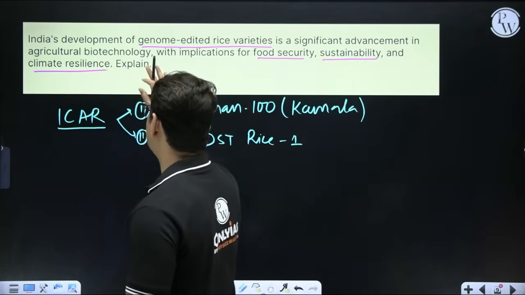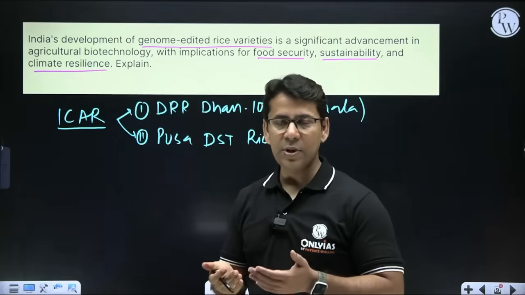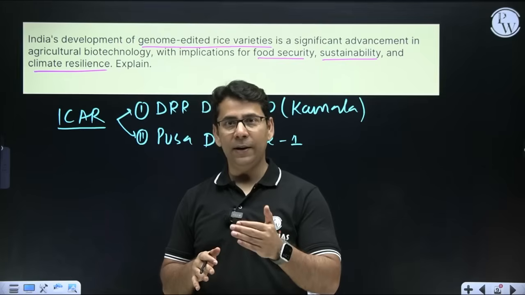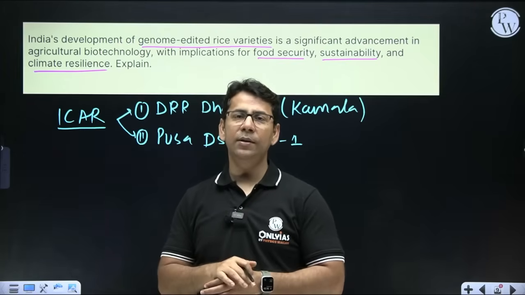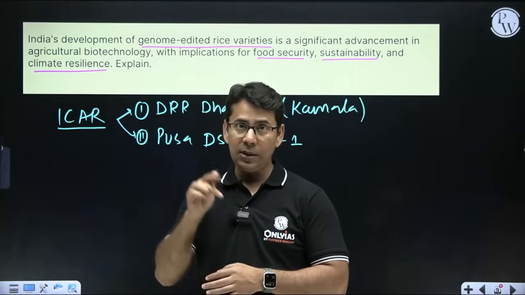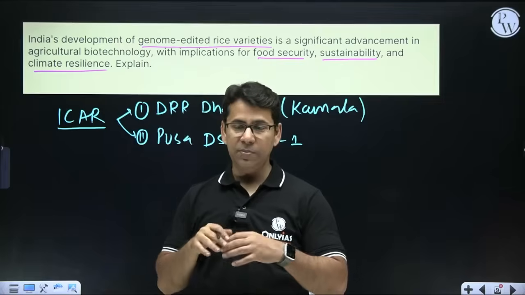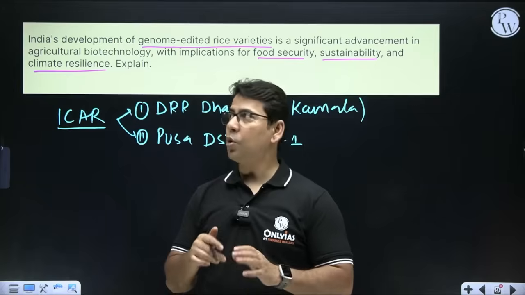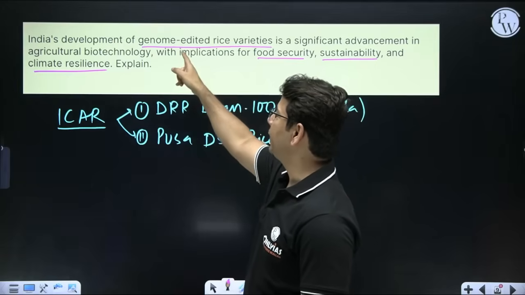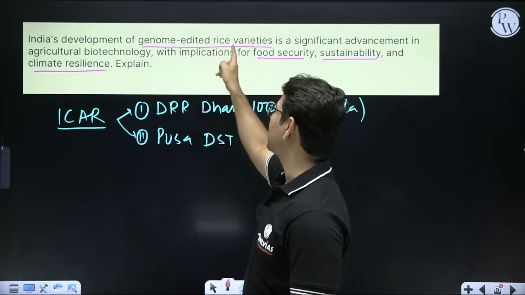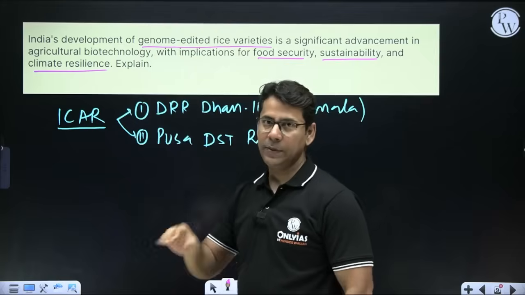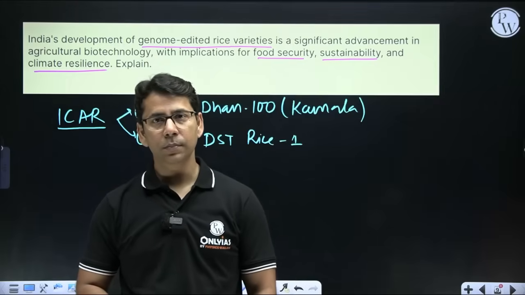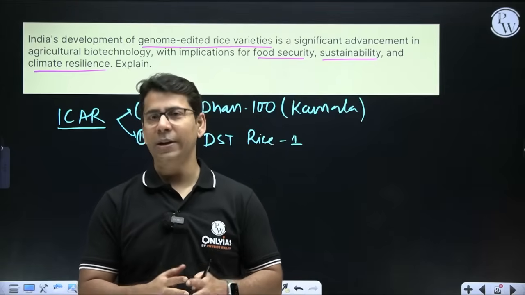That means we have to explore this recent thing which happened in India, to the level where we can understand and mention all the things the question has asked. That means we have to go a little bit in depth. But because the question is especially indicating genome edited rice varieties, we have to name them. There we need to use the facts and data also.